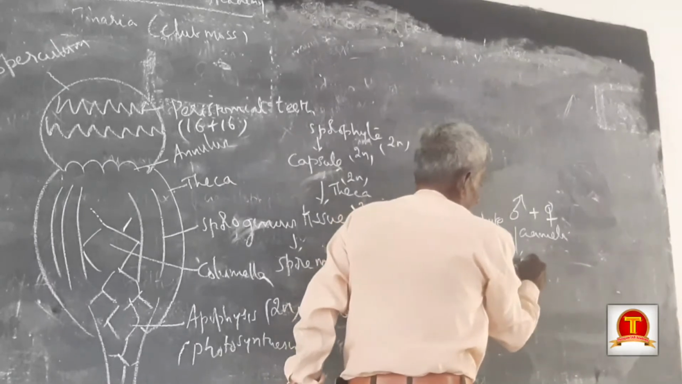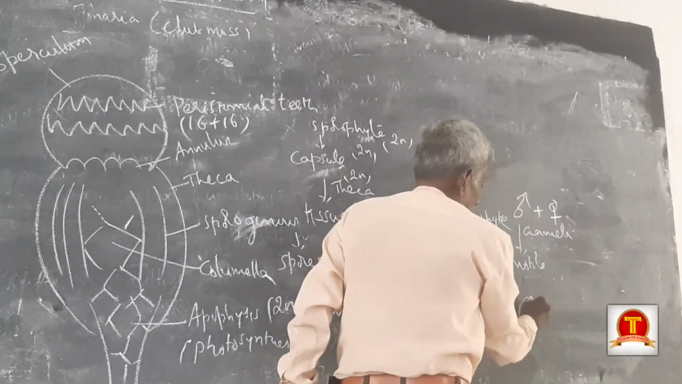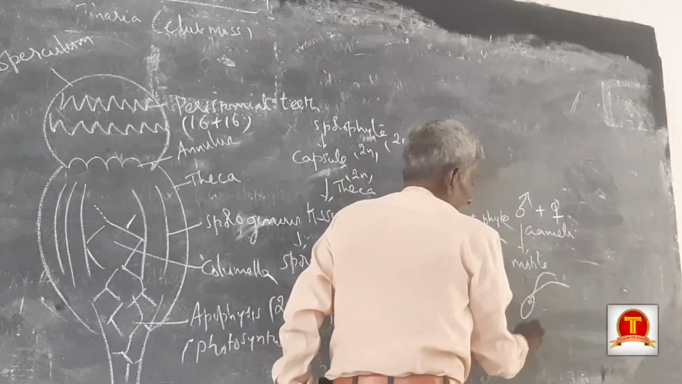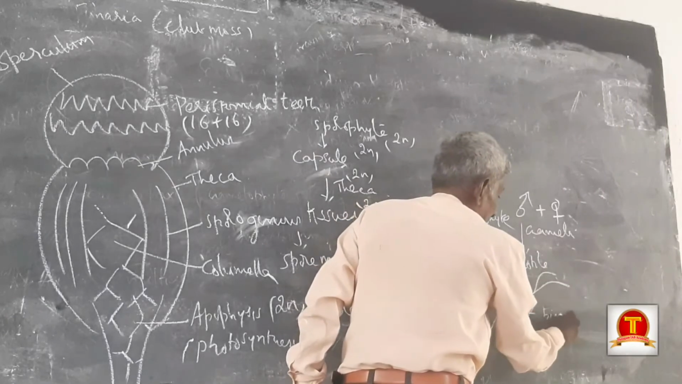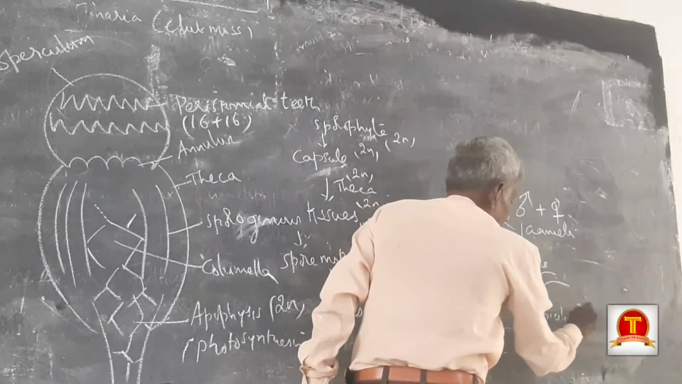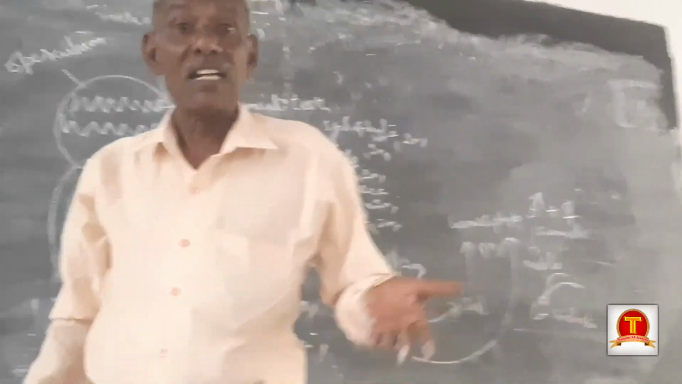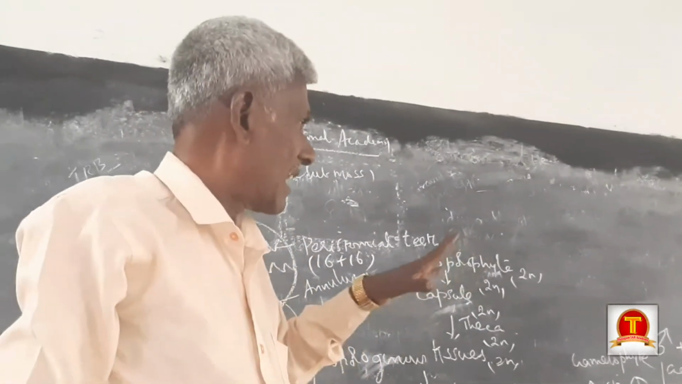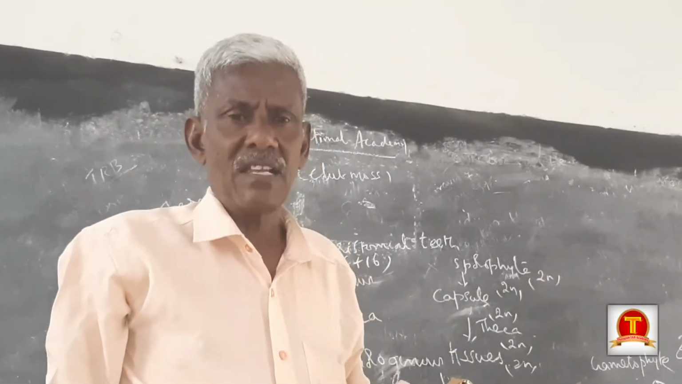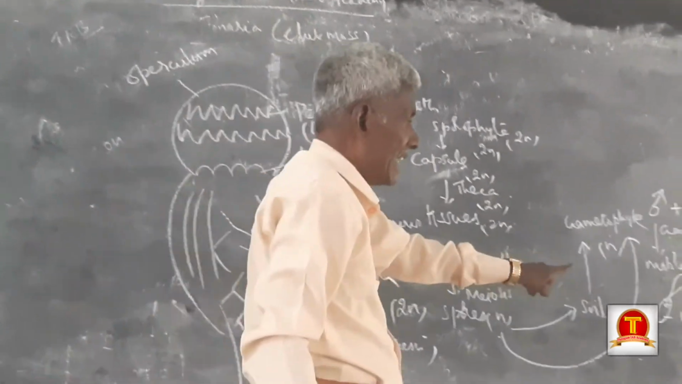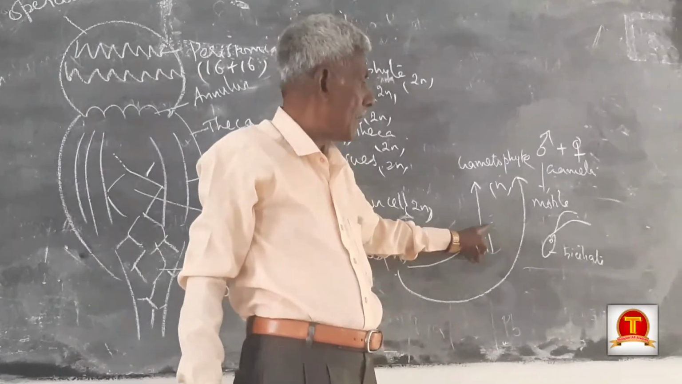Male gametes are motile, biciliate, very important. Next, what you are going to study, pteridophytes, multiciliated. Antherozoids are the male gametes, but in pteridophytes they are multiciliated, whereas in bryophytes they are biciliate.